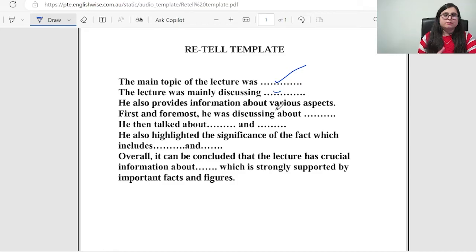He also provides information about various aspects. First and foremost, he was discussing about again keywords 3, 4, or you can add down phrases here. He then talked about here again you can add on some phrases or keywords. He also highlighted the significance of the fact, which includes again the keywords and phrases. Overall, it can be concluded that the lecture has crucial information about again the topic word keyword you can add, which is strongly supported by important facts and figures. So this was about the retell lecture template, and you have to use that and speak your retell lecture.